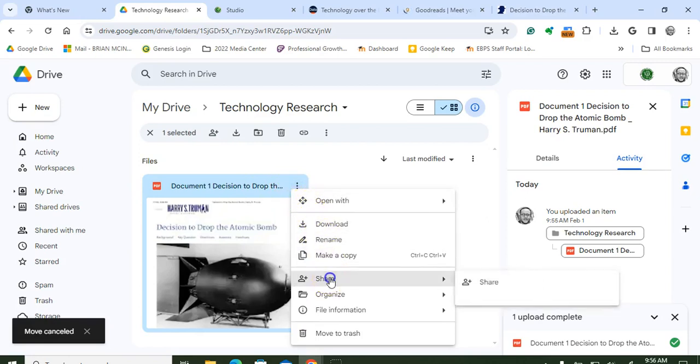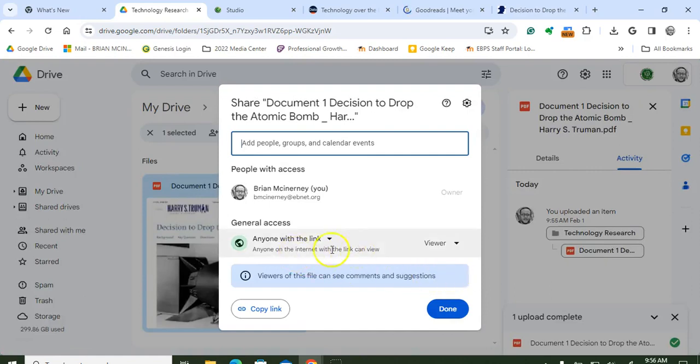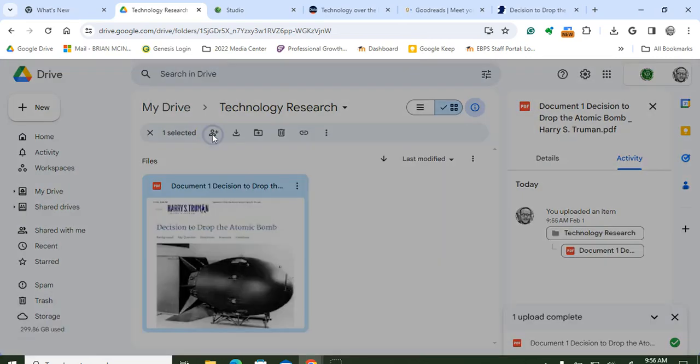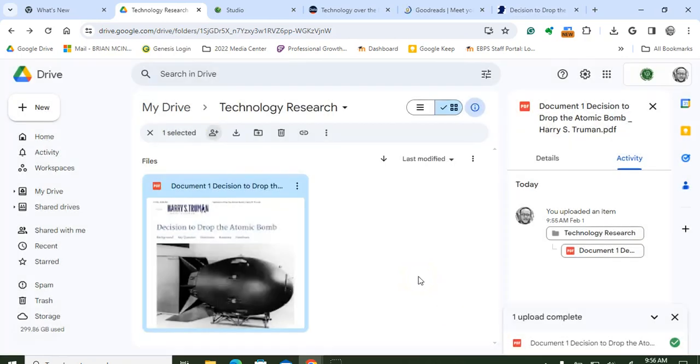So now the nice thing about this is once we share this link, and it should say it here, if we go to share, the settings already changed because anything in this folder is going to have that condition that anyone with a link can view this. So this is a great asset for you if you're collaborating with your peers. You could easily just share that folder with them, or you could share it individually here. If you want to share it just with one person, you could write their email address and then share it there, and you could copy the link here. So a lot of powerful tools that you could use here.